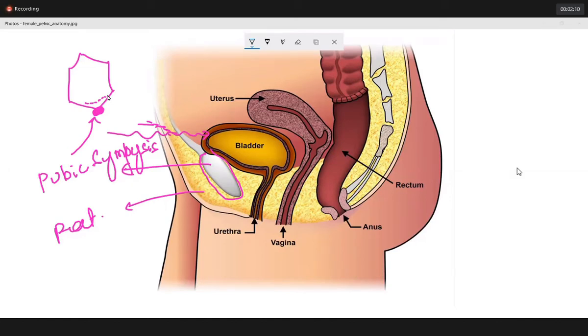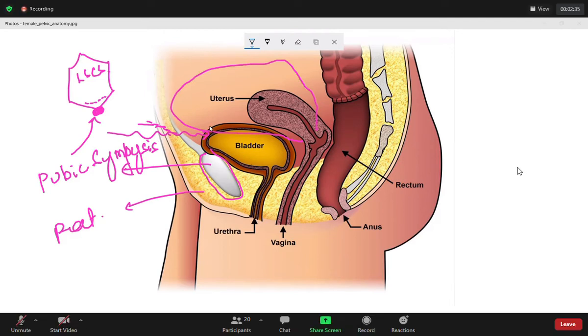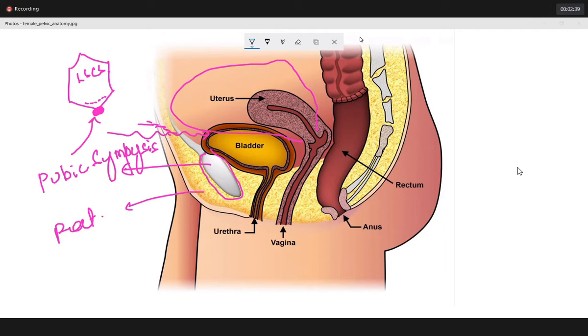Now, the same incision is used in one more condition. What is that condition called? That is used in LSCS. LSCS is called lower segment cesarean section. What happens once the mother gets pregnant? The uterus will become bulged and enlarged like this. What is going to happen? It will press the bladder down. If I cut open, I will find the uterus, so I'll be able to take out the baby easily. That is why I'm using that incision.